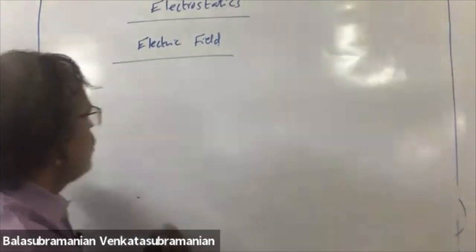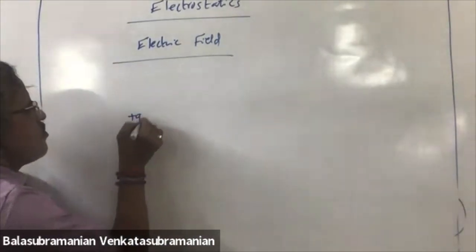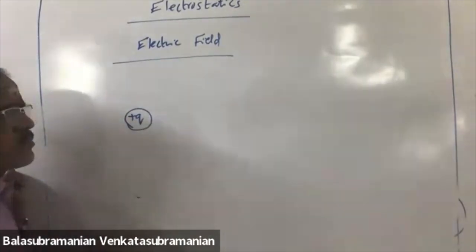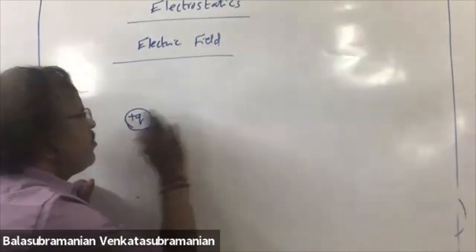Similarly, you have a charge Q. Let it be as it is.